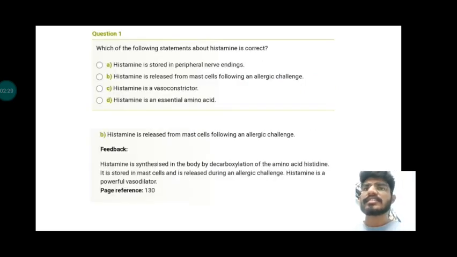Now we'll learn something about some MCQs. Which of the following statements about histamine is correct? Histamine is stored in peripheral nerve endings, released from mast cells, is a vasoconstrictor, is an essential amino acid. The answer here is option B. Histamine is released from mast cells following an allergic change.